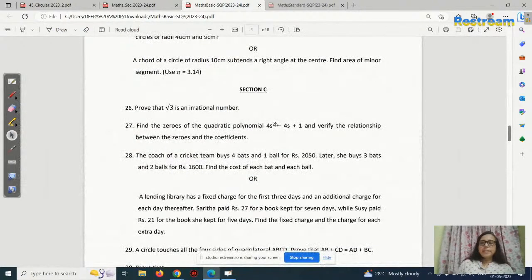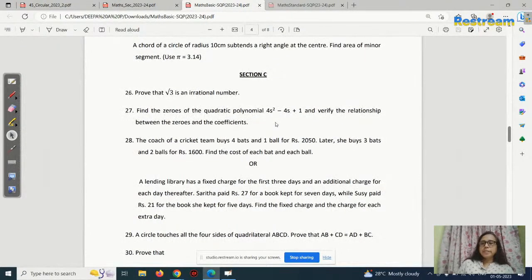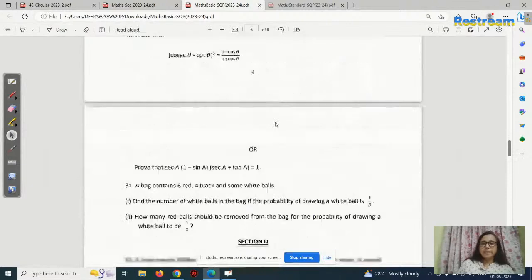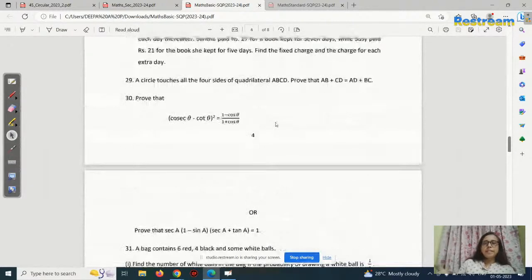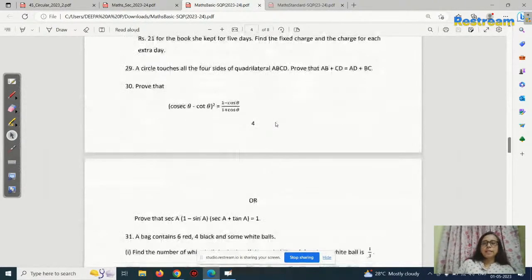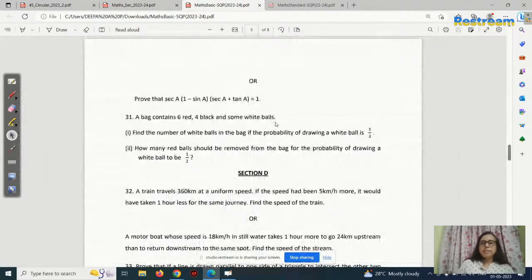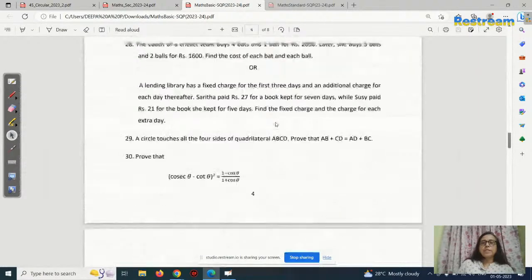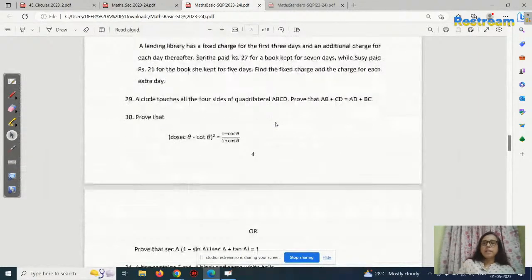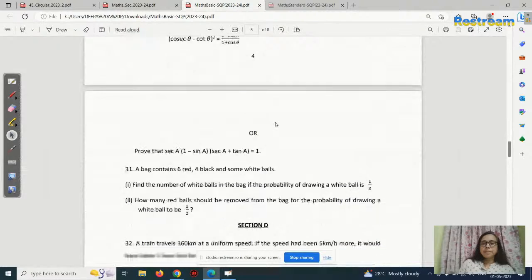Okay, then section C, listen, section C: questions 26, 27, 28, 29, 30, and in between you can see that choices are there. Then till 31, actually 3 mark questions. Section C contains 3 mark questions. Each one carries 3 marks, right?